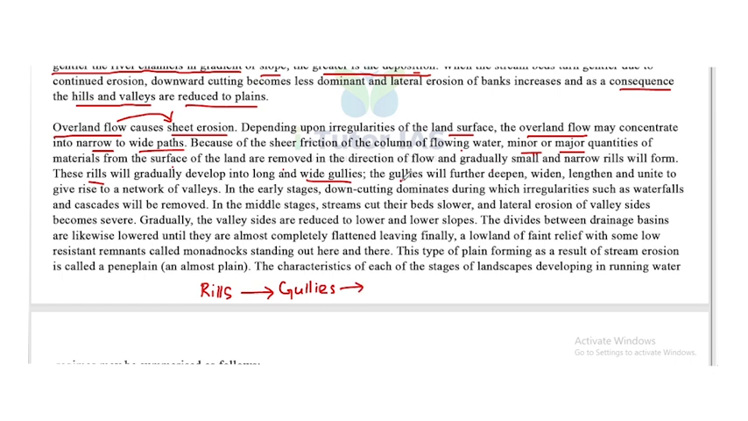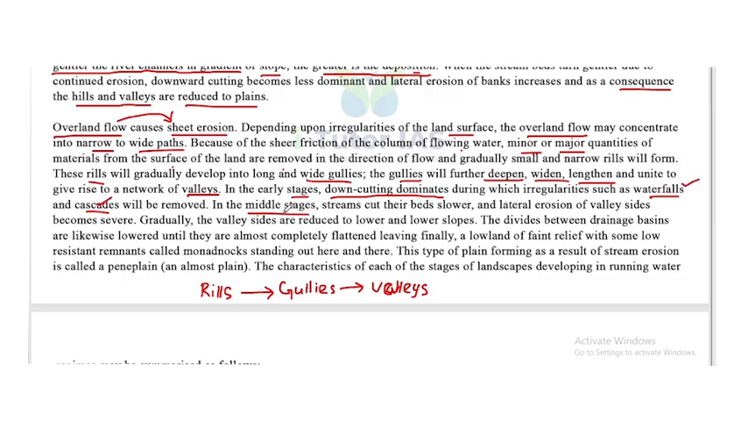Now, the gullies will further deepen, widen, lengthen and unite to give rise to a network of valleys. So rills, gullies, and then it developed to form valleys. Now, in the early stage, downcutting dominates, during which irregularities such as waterfalls and cascades will be removed. So what happened in the early stage? Downcutting dominates, and during it irregularities such as waterfalls and cascades will be removed.